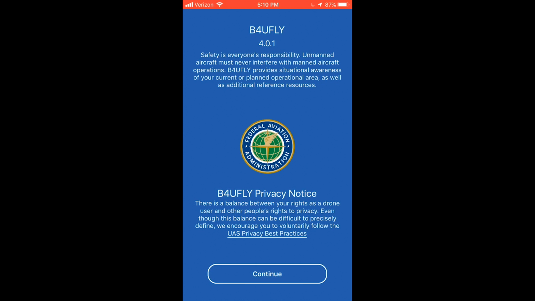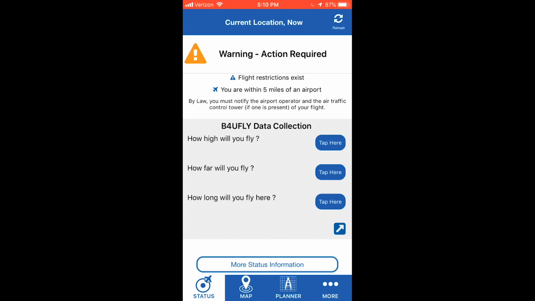The next app that I'm going to look into is the Before You Fly app. This is actually the official app of the FAA. They built it themselves and built it specifically just for drone pilots. When you go here, it actually immediately shows you if you're in a no-fly zone.